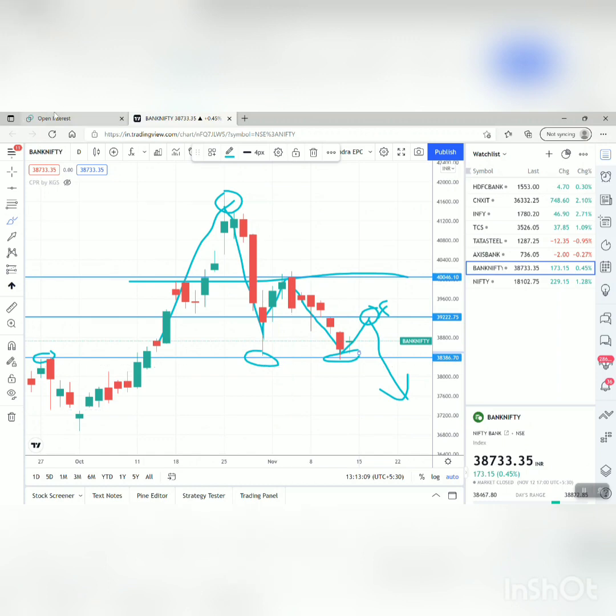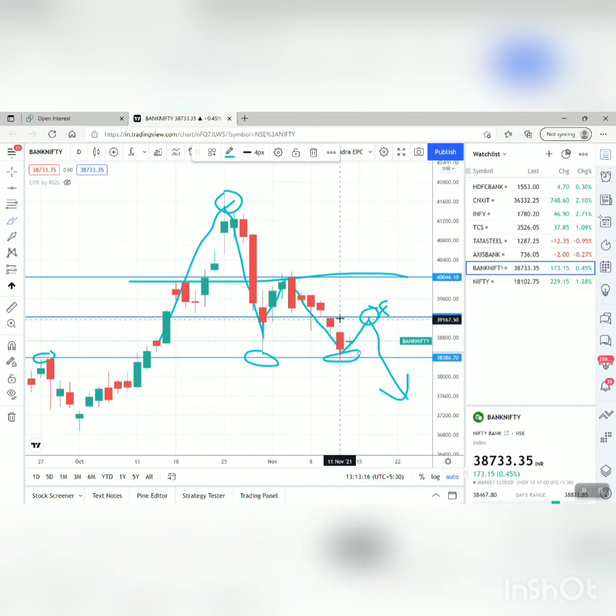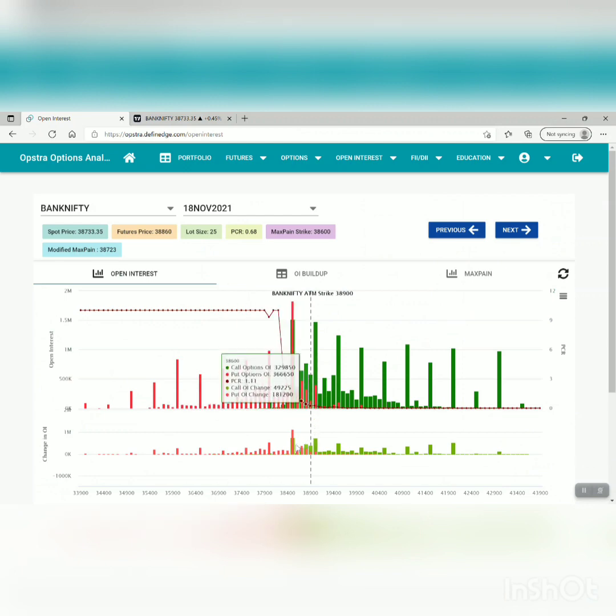And what is the resistance? 39,000, yeah, so 39,000 in our case. What is the resistance coming? 39,200. So this area, according to open interest also, is showing us resistance. But if we cross this particular level, then all these call writers here, from 38,500 to 39,000, have to run for cover. And mark my word, we will see short covering in Bank Nifty also.